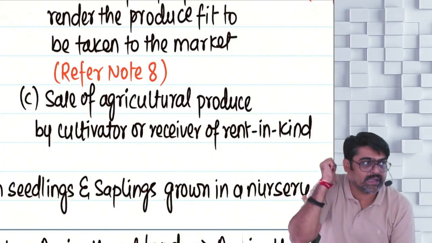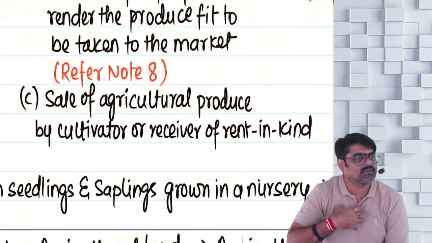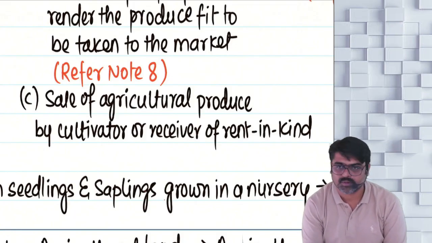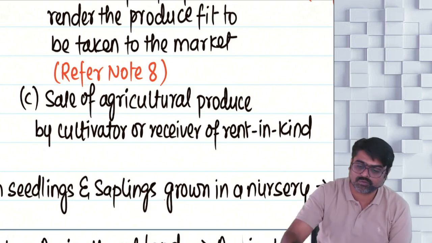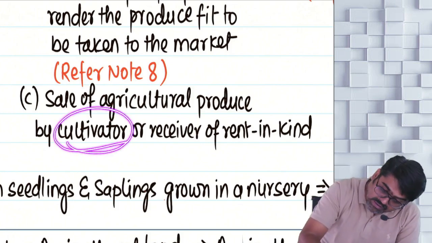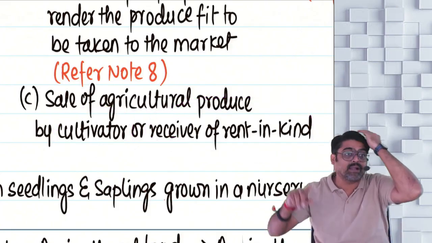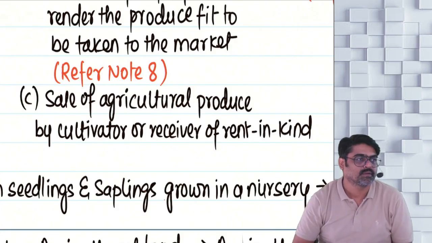So who can sell the agricultural produce? Either the farmer himself or the receiver of rent in kind can sell the agricultural produce. So whatever income is earned by sale of agricultural produce in the hands of the cultivator and the receiver of rent in kind, in the hands of these persons, will be treated as agricultural income.